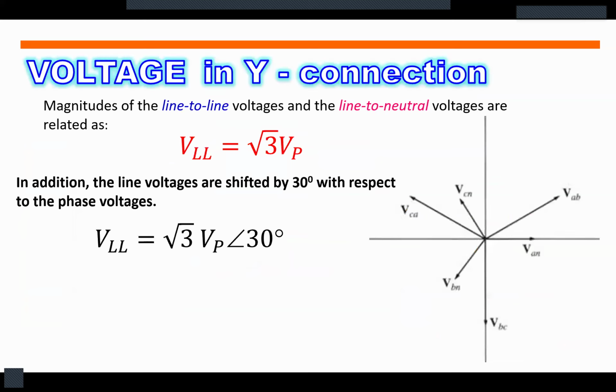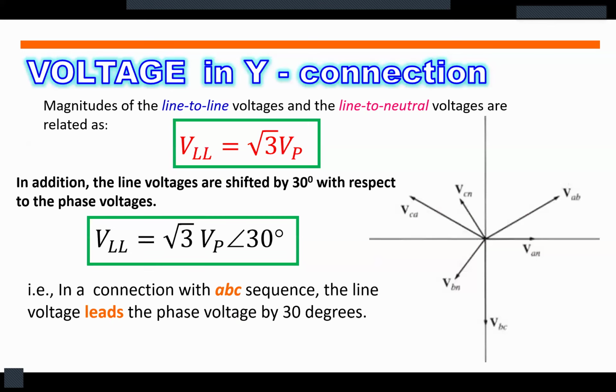In addition, the line voltages are shifted by 30 degrees with respect to the phase voltages. Meaning, if we are talking about phasors, the line-to-line voltage is equal to square root of 3 multiplied by the phase voltage at an angle of 30 degrees. In connection with the ABC sequence, or the positive sequence, the line voltage leads the phase voltage by 30 degrees.